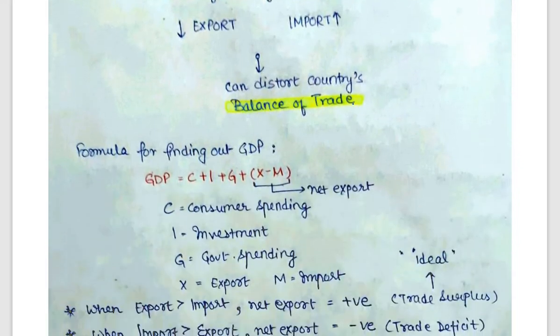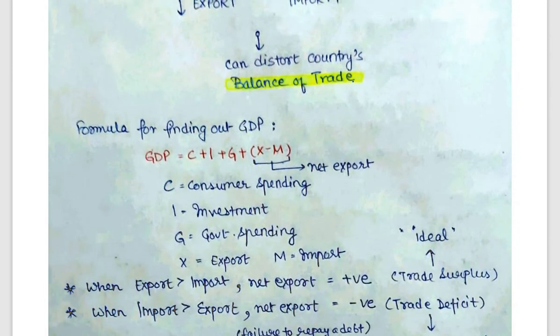When we talk about GDP's formula also, you can see GDP equals consumer spending plus investment plus government spending plus export minus import. This is known as net export. When export is huge and import is less, that is surplus. When import is huge and export is less, the figure comes in minus, that is deficit. And a deficit situation is very bad if it is high. So deficit should always be low. It is not that a deficit situation never comes in a country. Countries do face deficits, but every nation should maintain a balance.